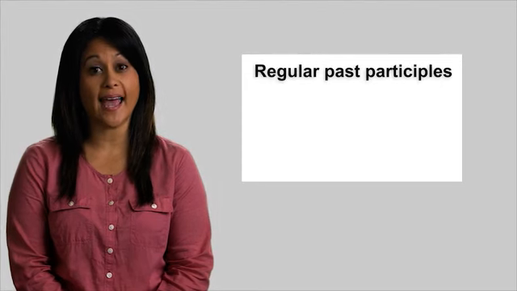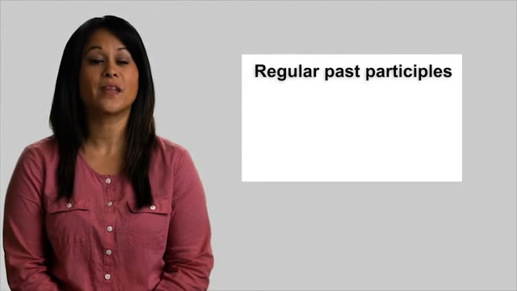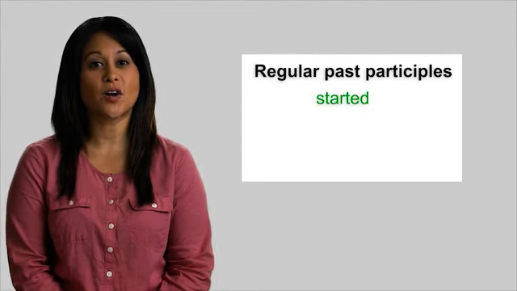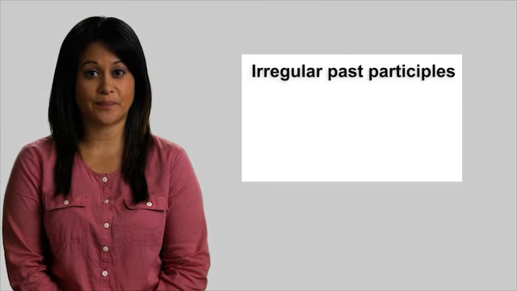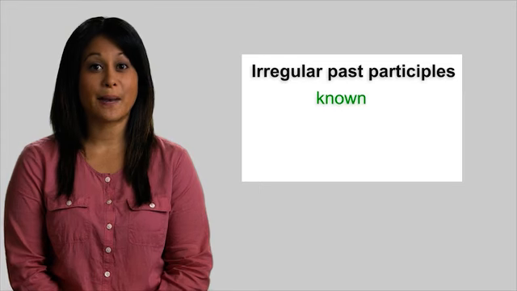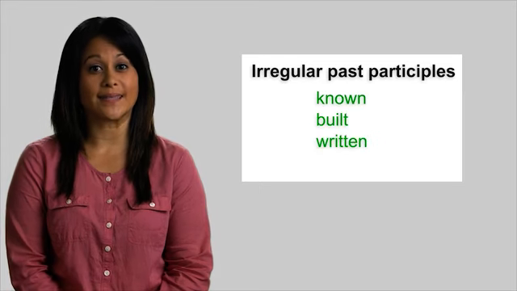A past participle is a form of a verb. The past participle is often the same as the past tense form. Regular past participles end in ed. For example, started, used, completed. Here are some examples of irregular past participles: known, built, written, and made.